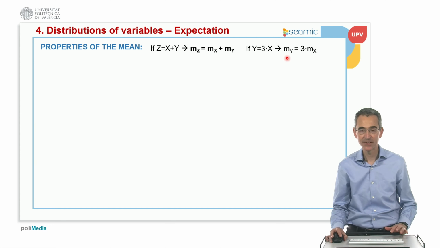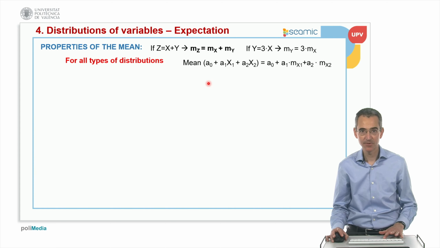The average of this new column of variables is 3 times the average of x. These formulas apply for any kind of distribution. In general, we can say that the mean of a linear combination of variables is the linear combination of the means.